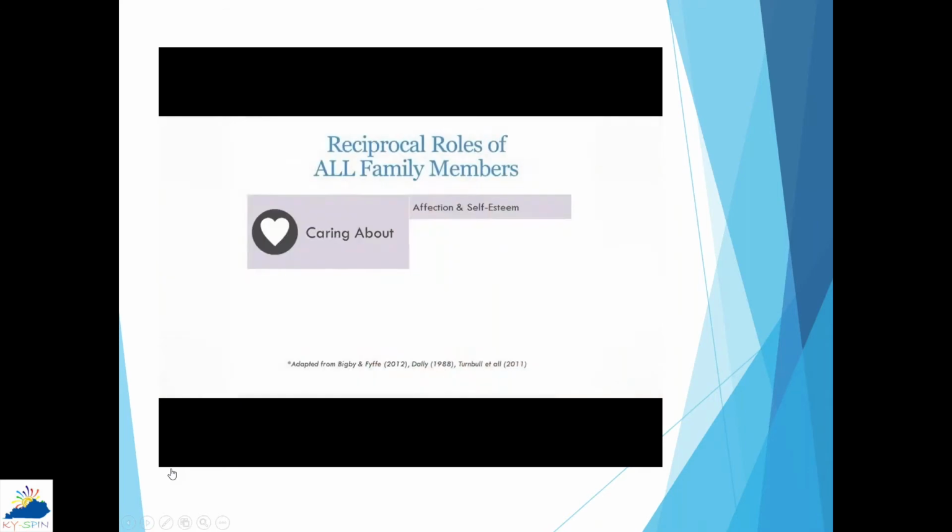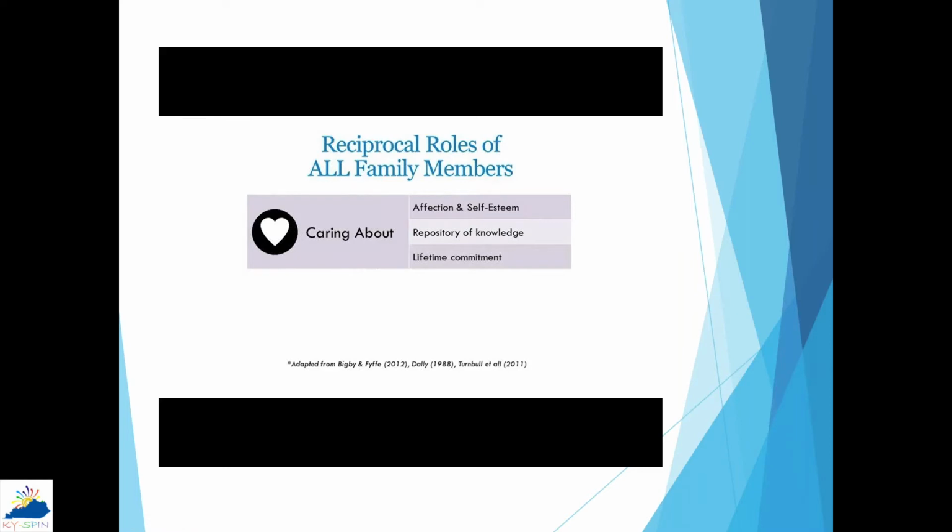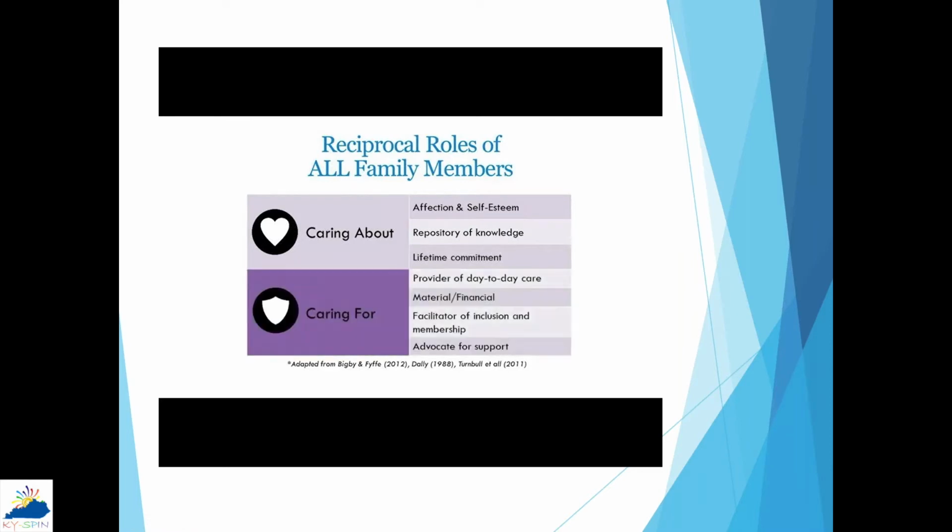When we're thinking about family, for some people, that actually might mean the members of the family. Who's actually at the table, helping provide day-to-day supports, helping to think through those day-to-day supports, or really, who's there just to love and care for a person? When we think about the family, what we're trying to understand is the reciprocal roles they have to each other. Family members love and care about each other. They know their history. They have a long-term commitment to them, as well as providing that day-to-day support.